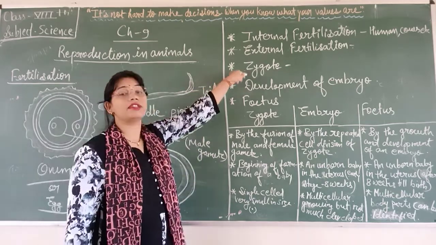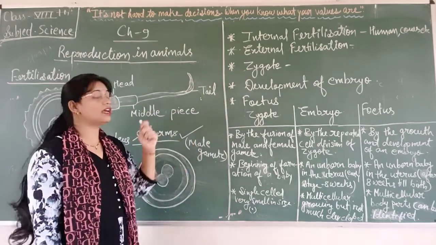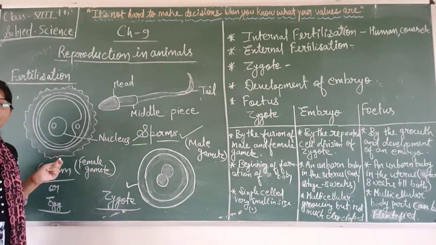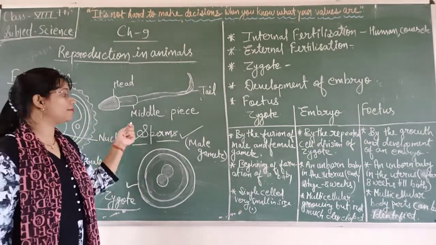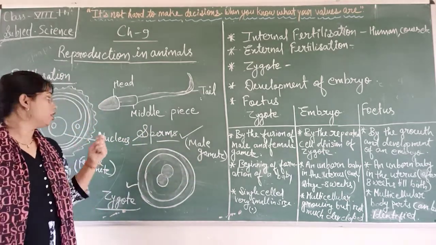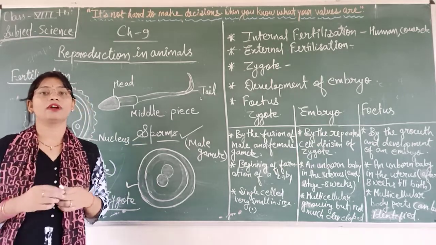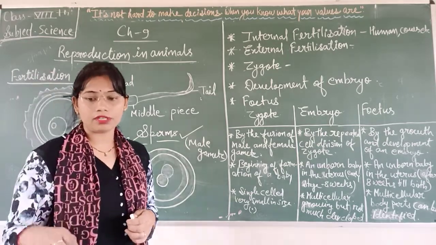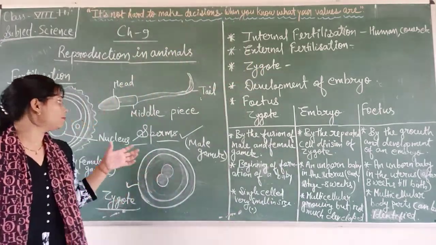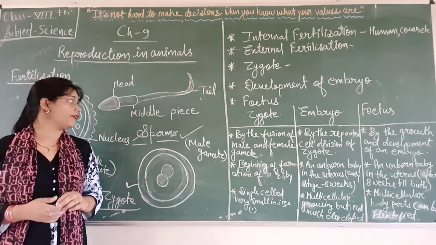And the zygote. What is the zygote? The zygote is the result of fertilization. When the ovum, that means the female gamete, and the sperm, that means the male gamete, fuse with each other, the zygote forms. You can also see the picture of fertilization on page number 102 in your book. It will help you understand the process of fertilization.